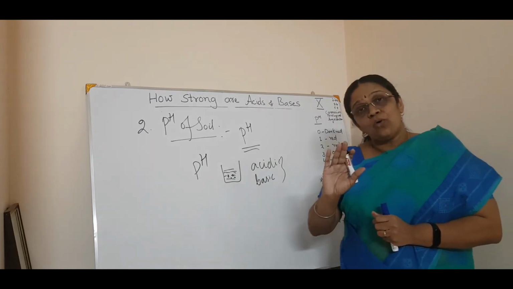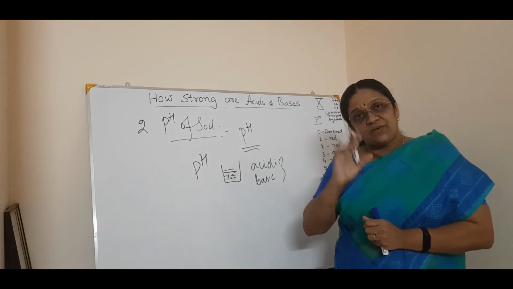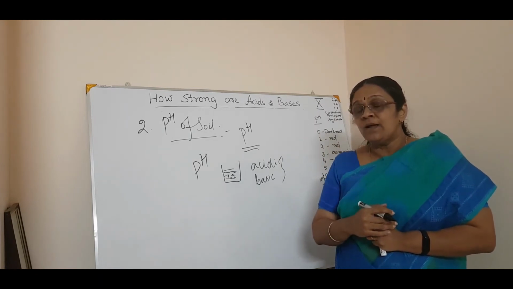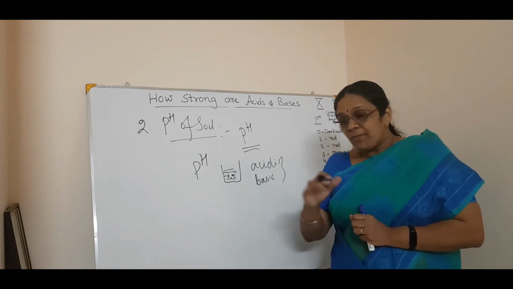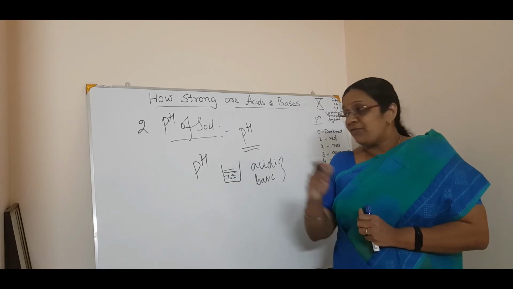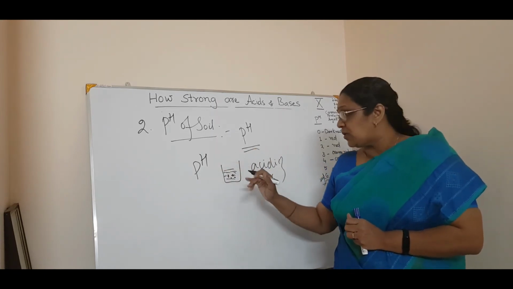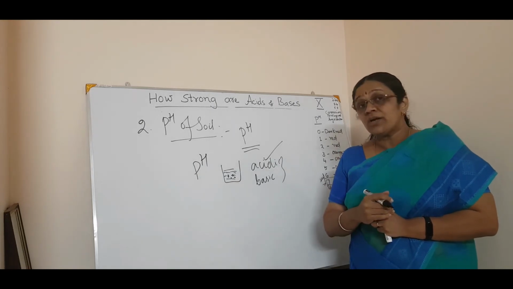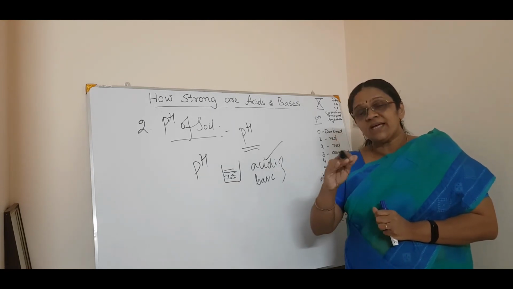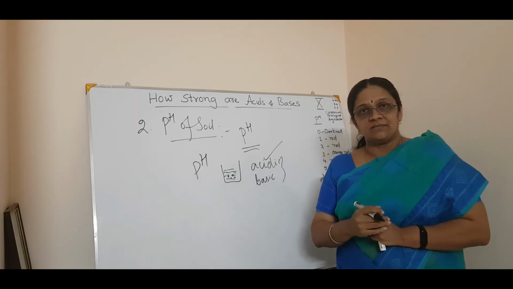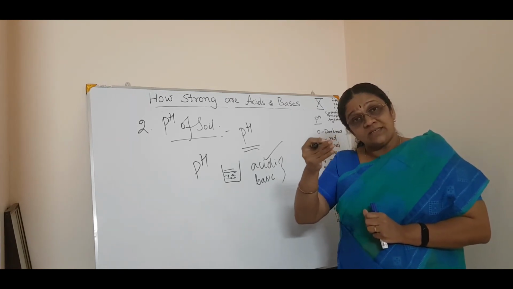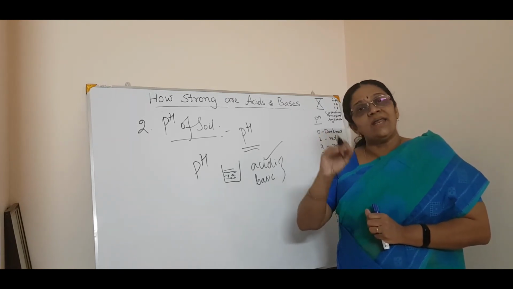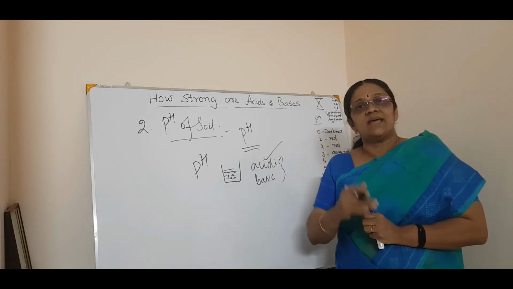Now, if we know the acidity and basicity of the soil, what do we have to do? For example, in my garden, I found the pH of my garden soil is acidic in nature. Now what will I do? I should make that soil neutral or alkaline by adding some bases to that soil.